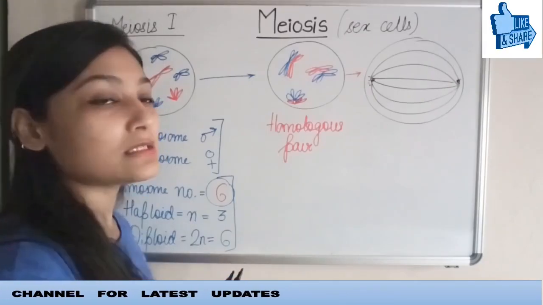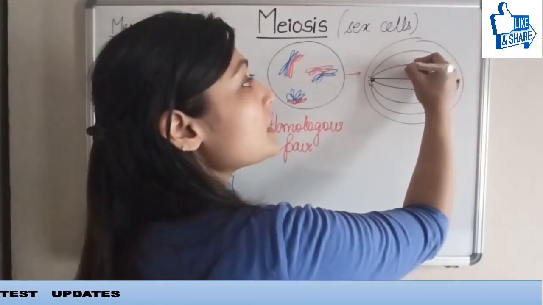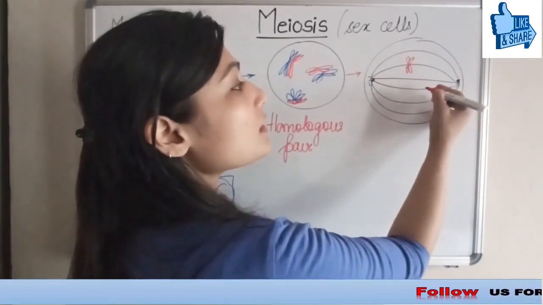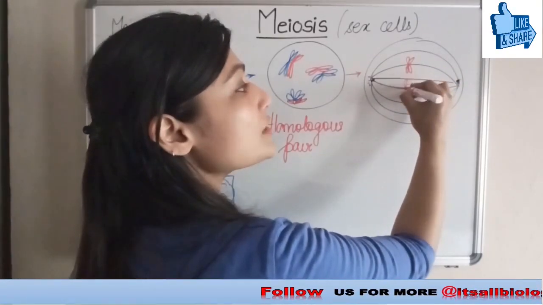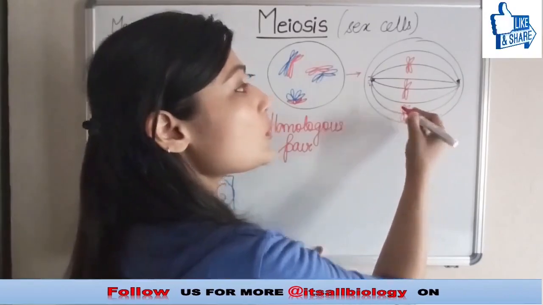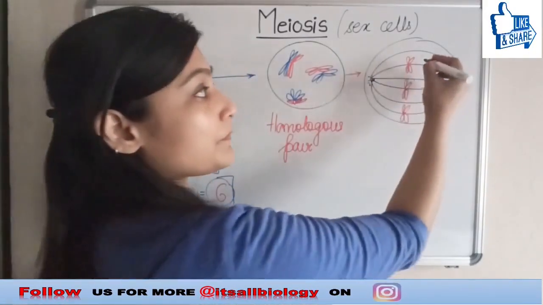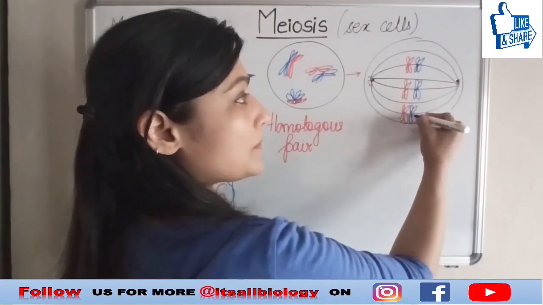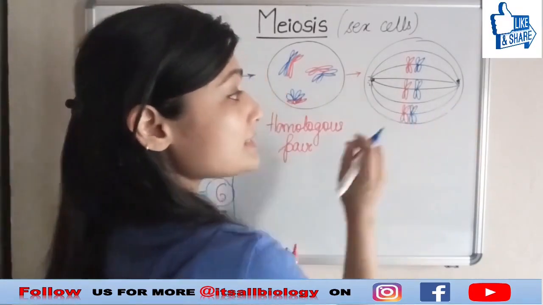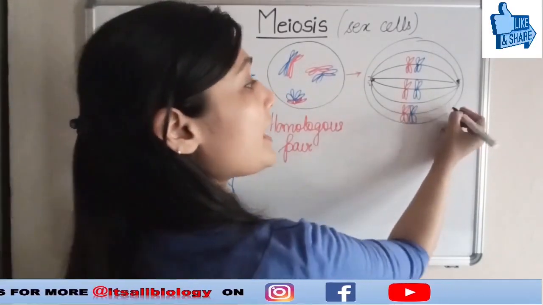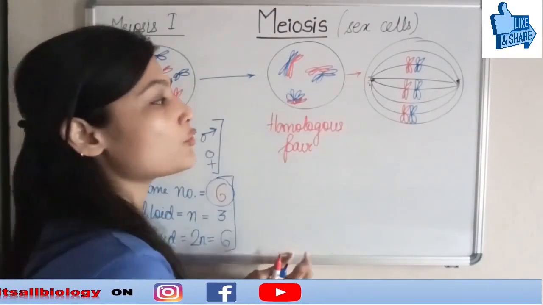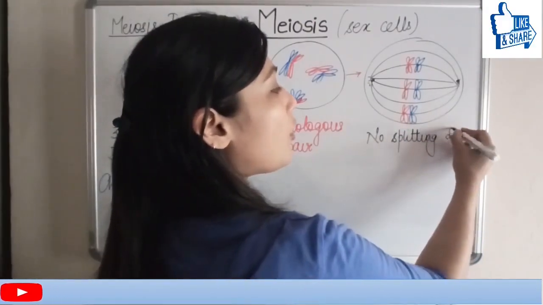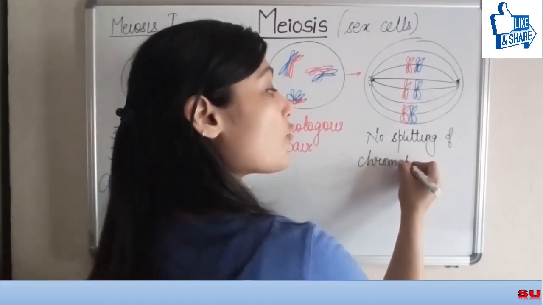Now, on the spindle fiber, what is going to happen is these chromosomes, I'm just skipping towards metaphase. So, these chromosomes are going to align themselves on the metaphase plate like this using their centromere. Now, as we can see here, there is not going to be any splitting of chromatids. No splitting of chromatids.